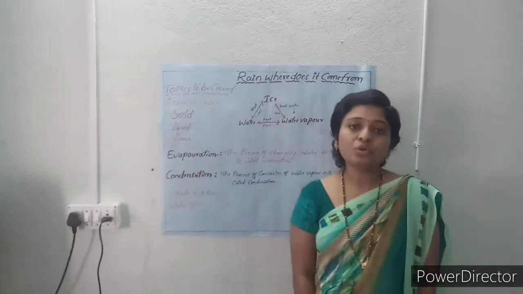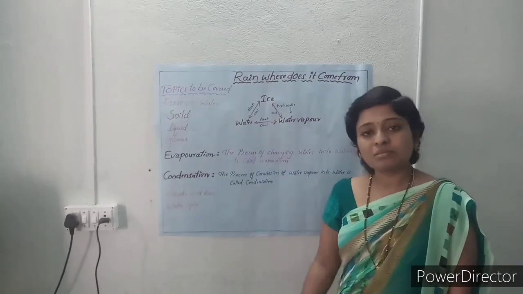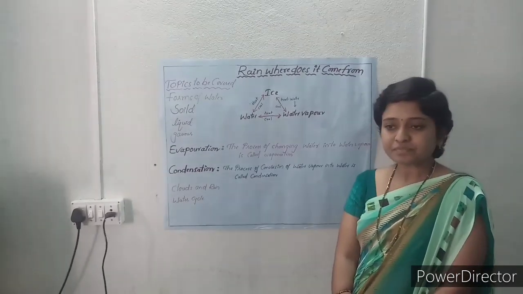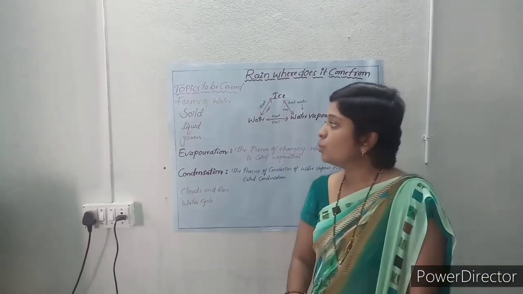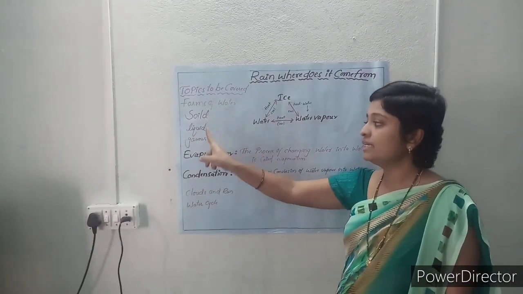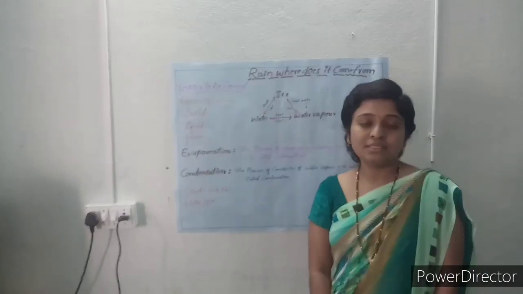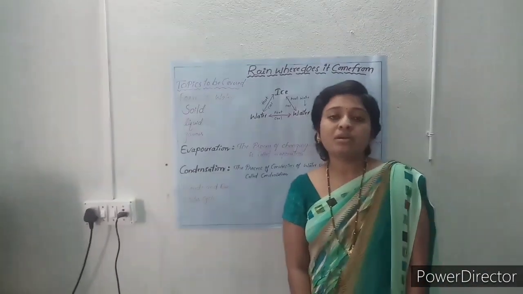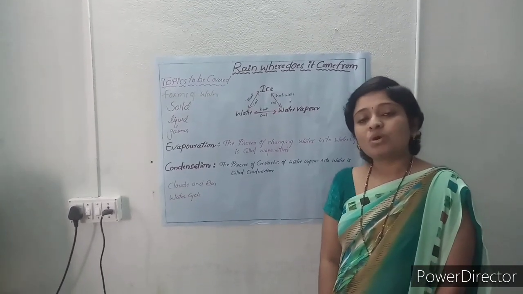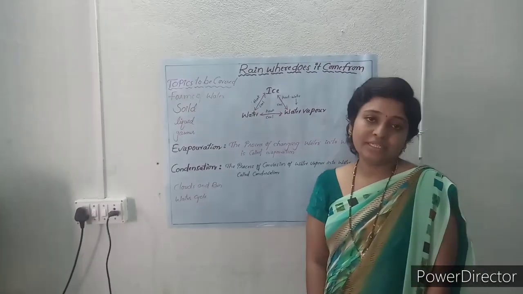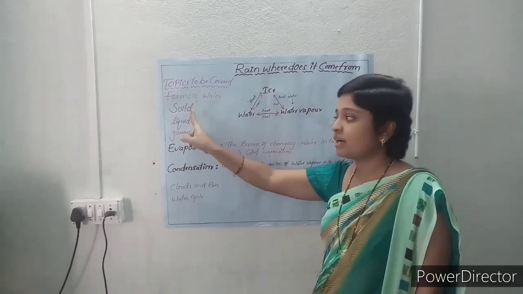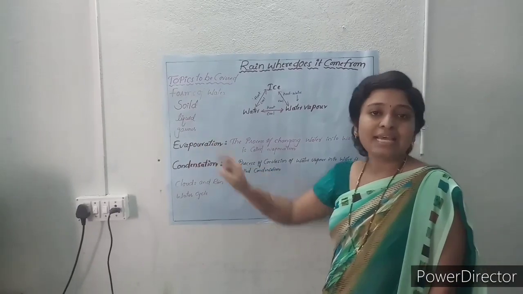Yes. So before we discuss rain, we have to discuss water. Here we get water in nature in 3 forms, that is solid, liquid, gaseous. So we call water a universal solvent. Why? Because water can dissolve anything in it, and it is easily available in 3 forms: a solid form, liquid form and a gaseous form.